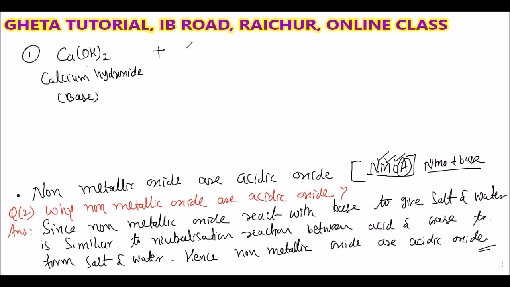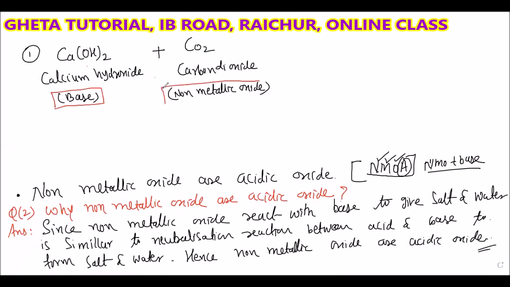It reacts with carbon dioxide, which is a gas and a non-metallic oxide. Calcium hydroxide is a base and carbon dioxide is a non-metallic oxide. So when a non-metallic oxide reacts with base, you will get the salt. Tell me which salt you will get here.